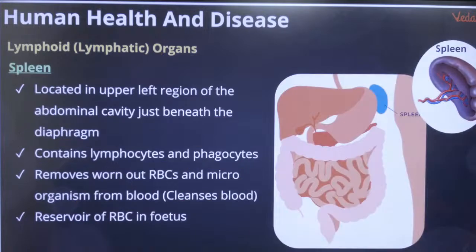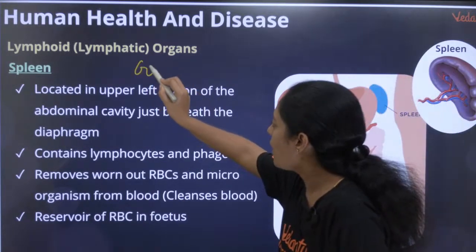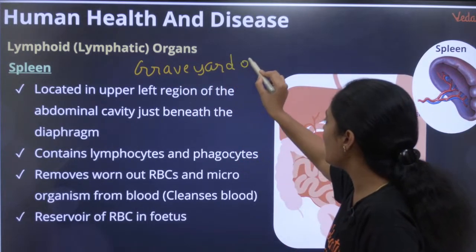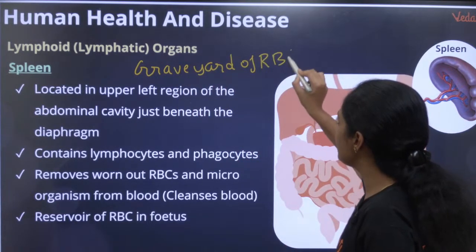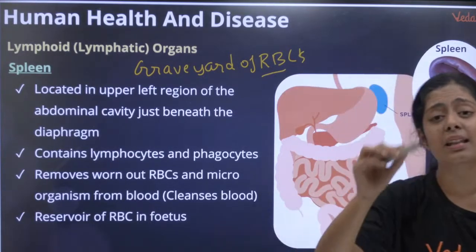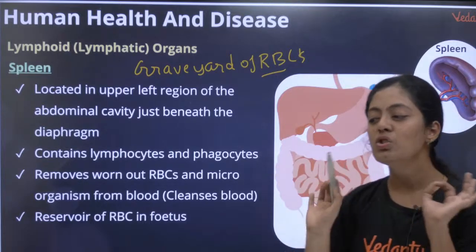Okay, yes. Spleen எல்லாருக்கும் தெரியும். What is spleen called as பசங்களா? It is called as graveyard of RBC. ஆமாவா இல்லையா? All my dead RBC, என்னோட RBC ஓட லைஃப் ஸ்பேன் வெறும் 120 நாள் தான். 120 நாள் கழிச்சு என்னோட RBC will move to the spleen where it is destroyed.